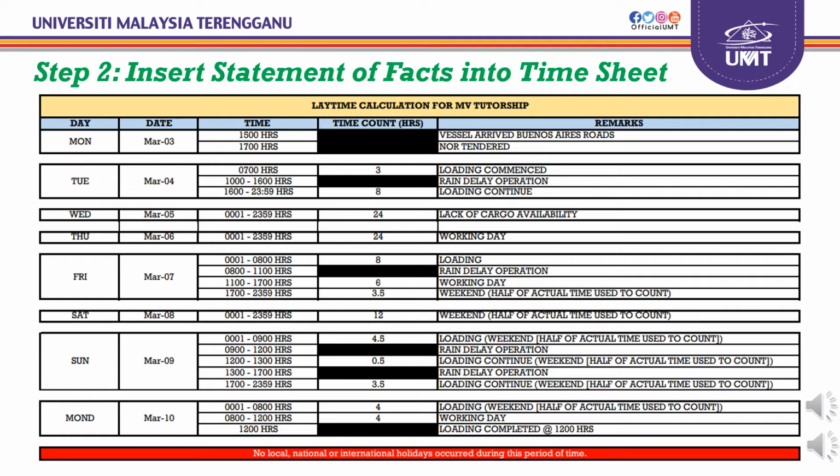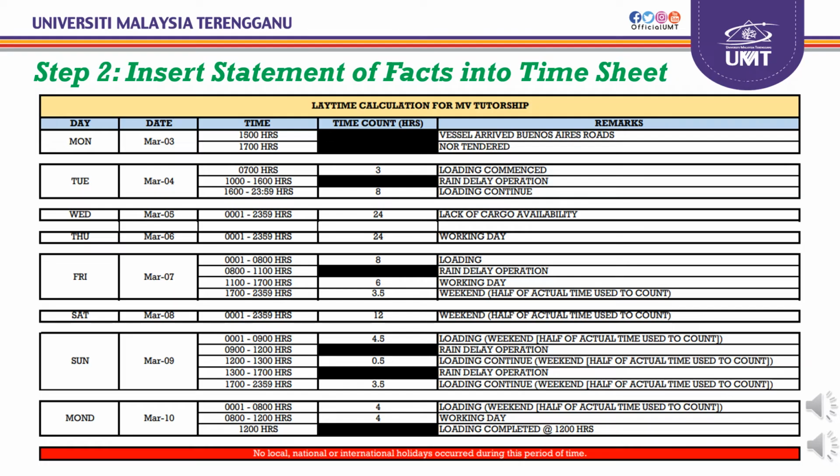And from 1300 until 1700 hours, we also don't count because of rain delay operations. And from 1700 hours until 2359 hours, we count. Time count is 3.5 hours. We actually count half of the actual time used.